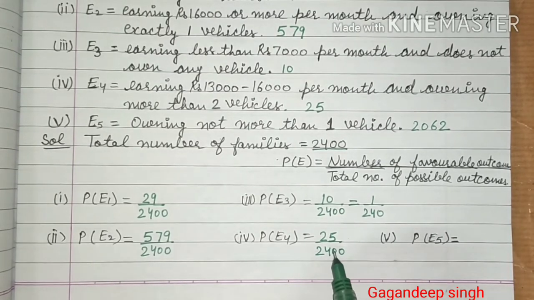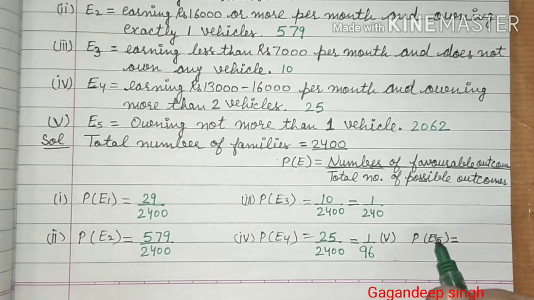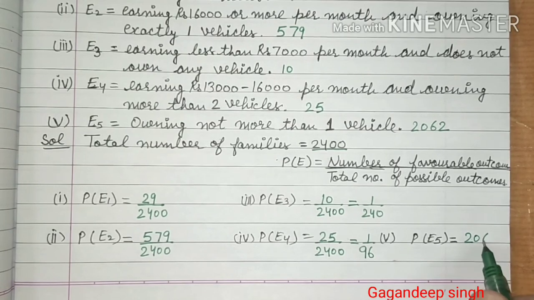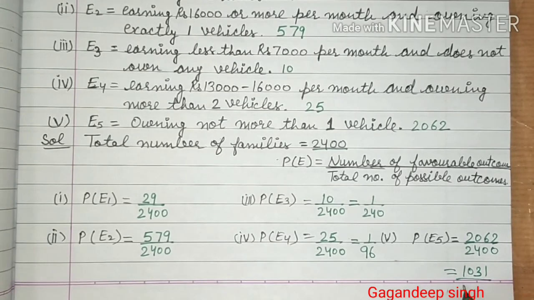After cancelling it is 1 by 96. And in the fifth part, 2062 total families upon 2400. After cancelling, it is 1031 upon 1200.